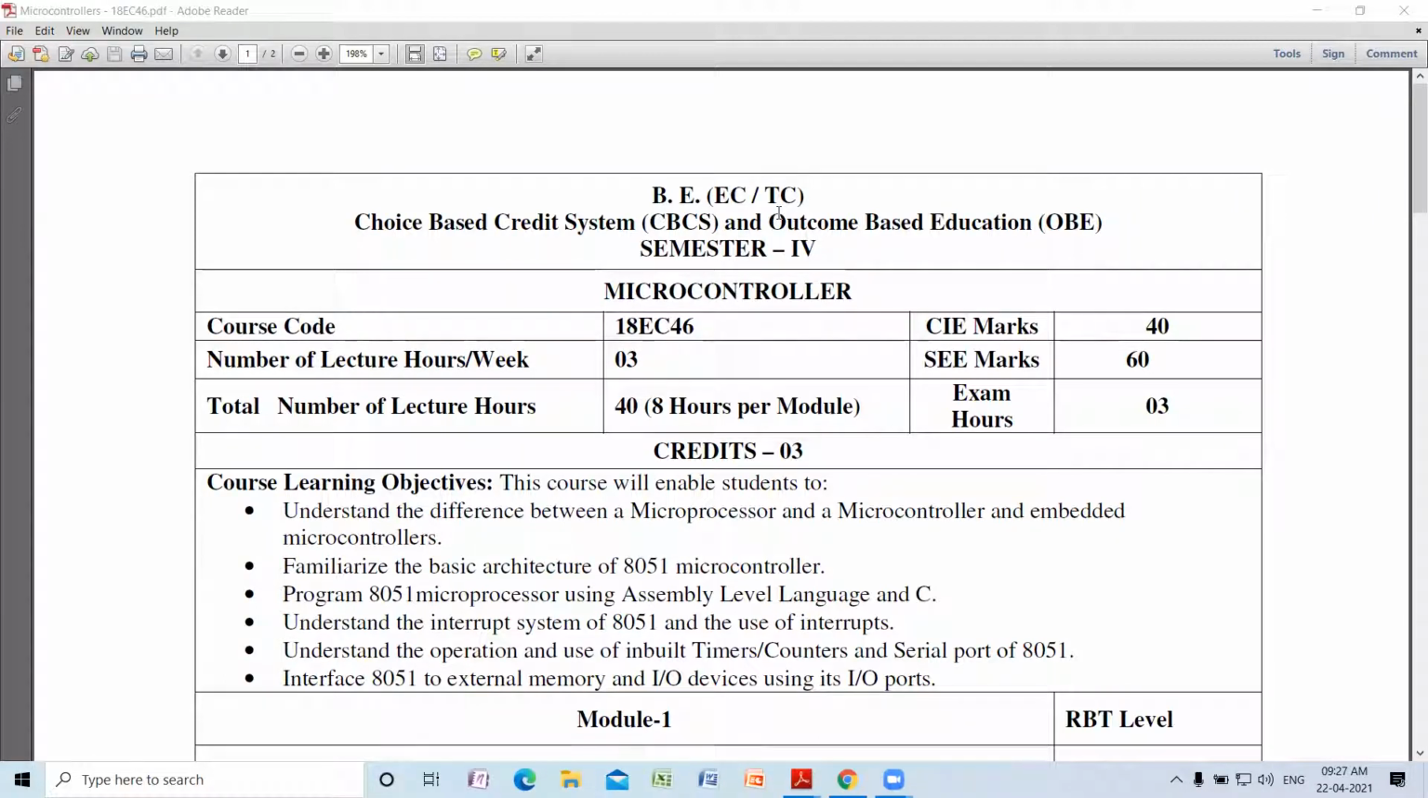Later, in the later part of the syllabus, we'll be talking about interrupt system. What do you mean by an interrupt? What is the interrupt system of 8051? And what are the uses of interrupts? And we are going to understand the operation and use of inbuilt timer. Please mark that 8051 has inbuilt timers and serial port. Very important is that. Later we are going to interface 8051 to external memory and IO devices. And for that we are going to use IO ports. So these are all the various course learning objectives.